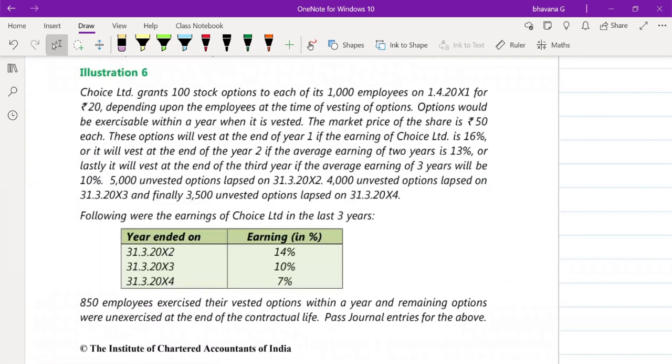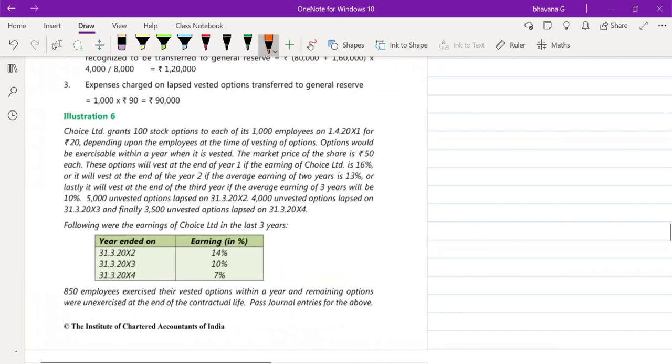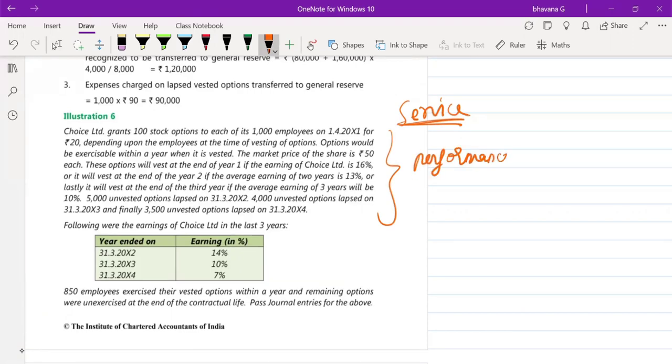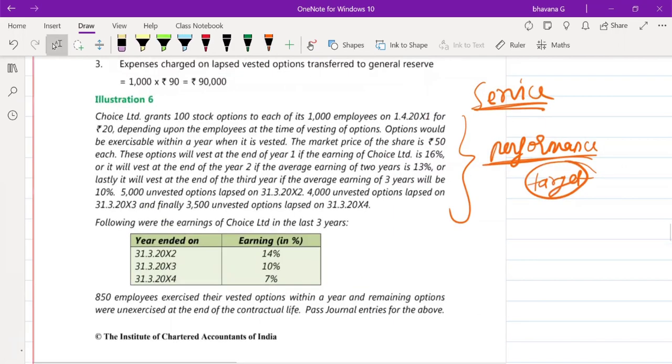Okay, illustration number 6. This is a different illustration. Until now, we were always seeing service-based vesting conditions only. Here you are going to see performance-based vesting conditions. That means this much target you have to achieve, then only you will get the option. So this is a performance-based one. Nice question. It was asked in one of your examinations also. Okay. Just give me a second, guys. Yes, okay. So illustration number 6.